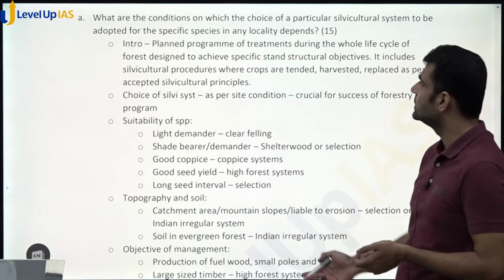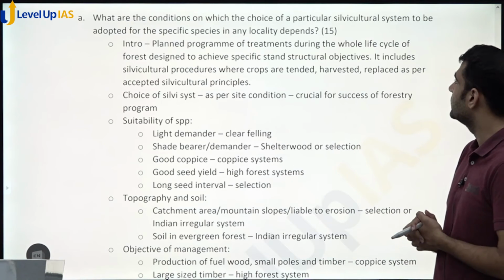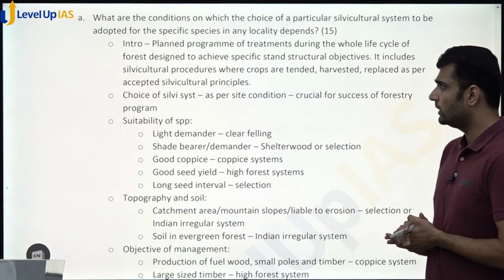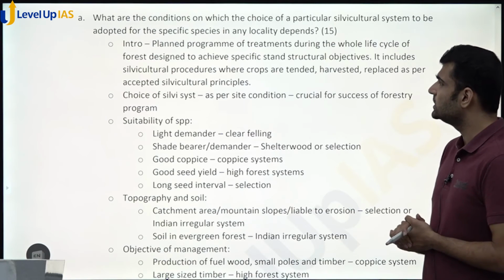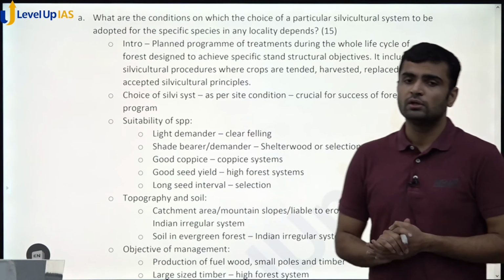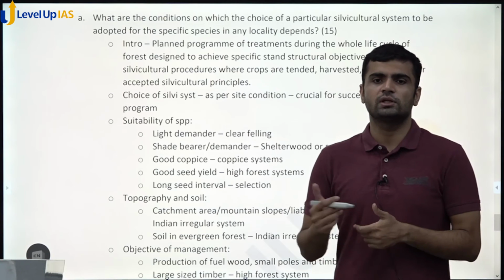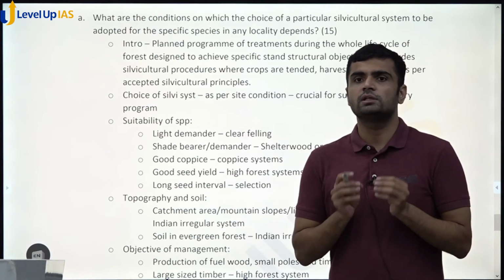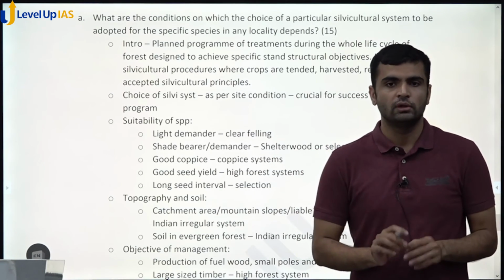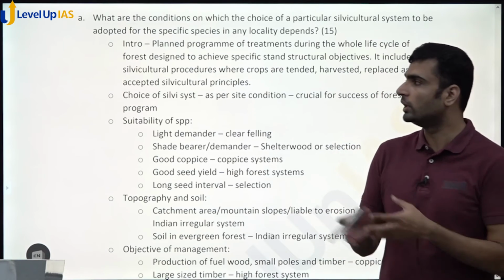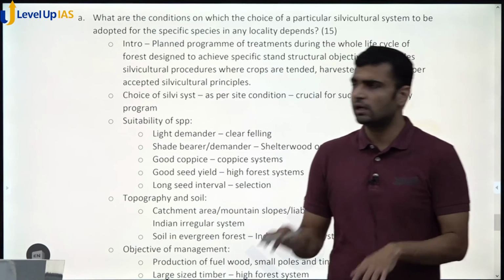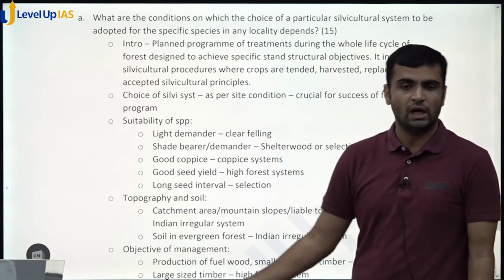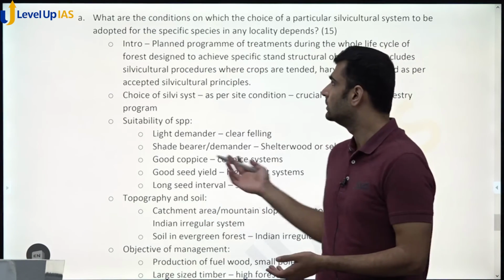Okay, so what are the conditions on which the choice of a particular silviculture system to be adopted for a specific species in any locality depends? So this question is about which silviculture system we should choose for a particular species at a particular locality. Again, very standard question. In the introduction, we have to define silviculture system.